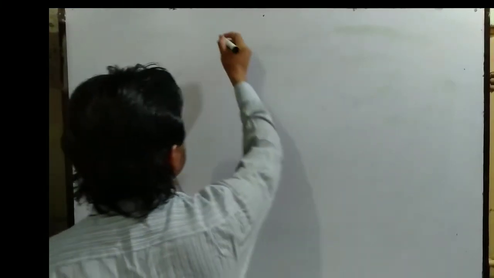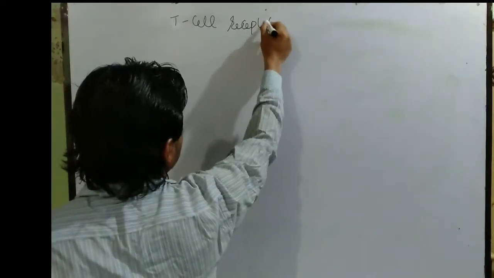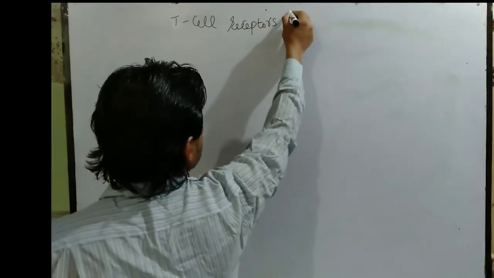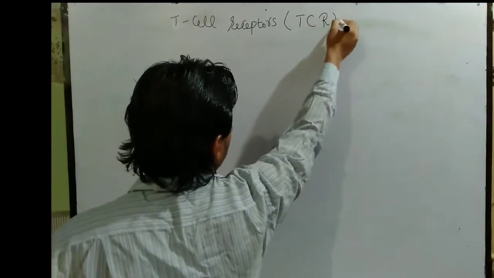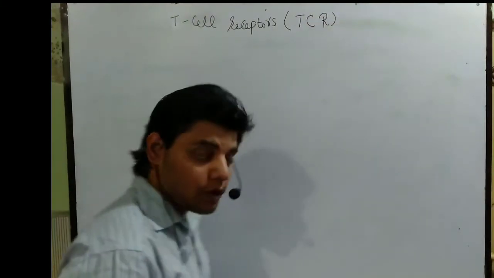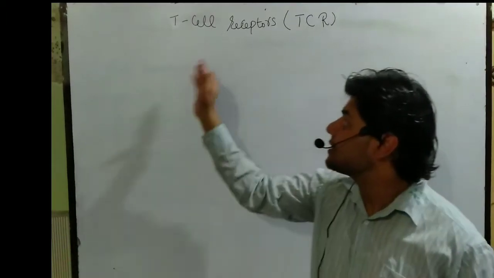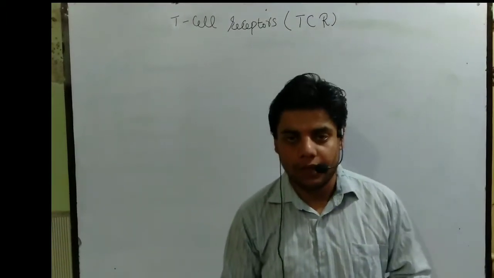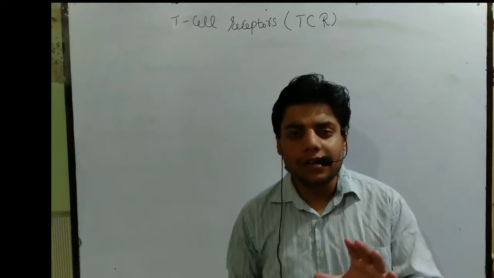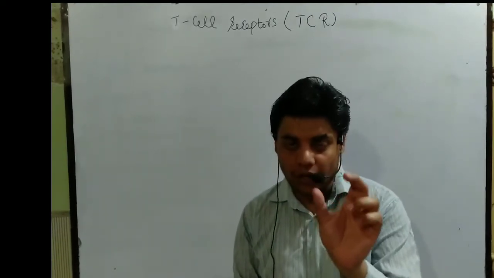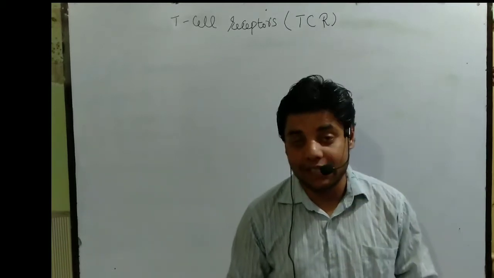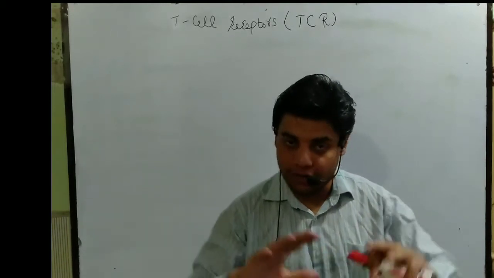Now in this video lecture we are going to talk about the T cell receptor, in short form TCR. What is the T cell receptor? As the name suggests, T cell receptors are surface proteins, or antennae, which are majorly present on the T cell surface.